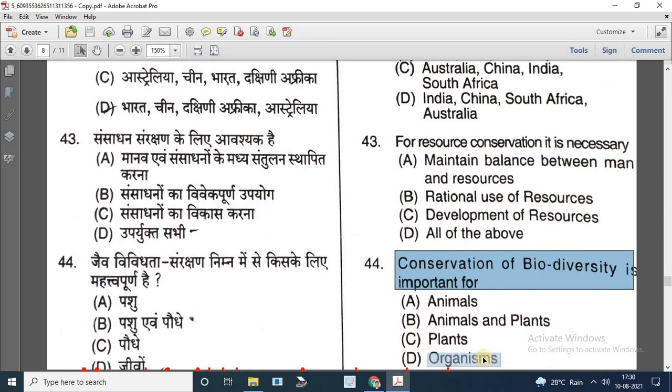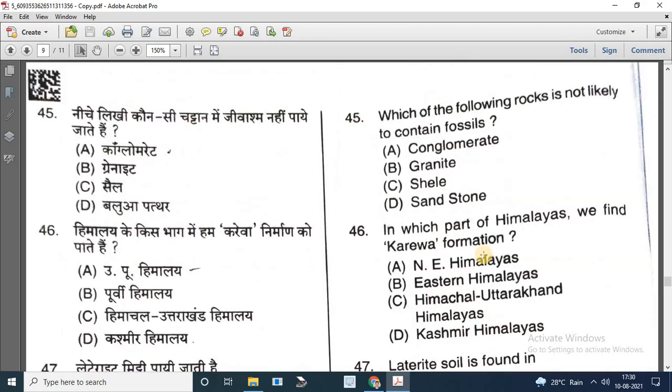So the correct answer is D. Question number 45. Which of the following rocks is not likely to contain fossils? Options are conglomerate, granite, shale, sandstone. So the correct answer is granite.